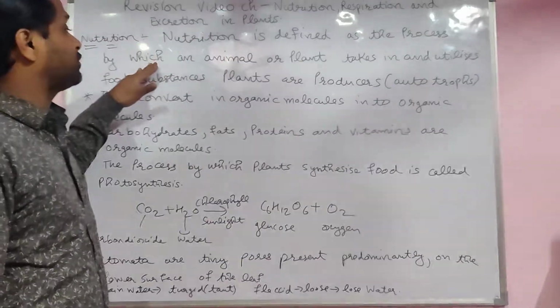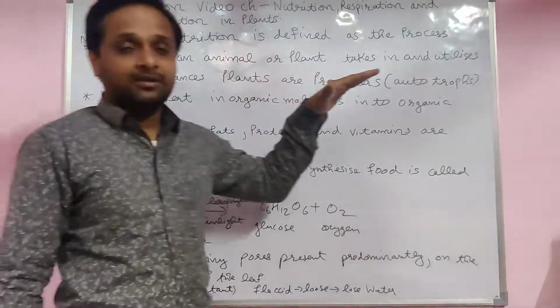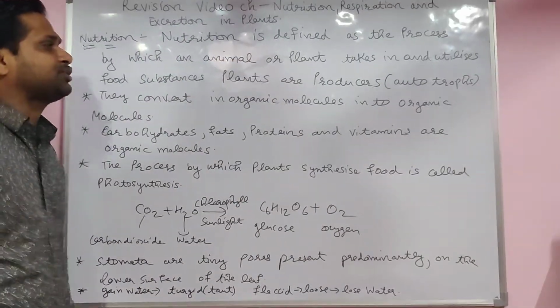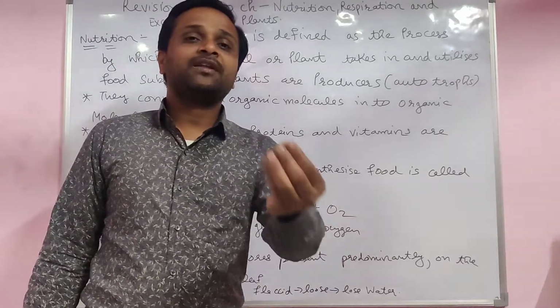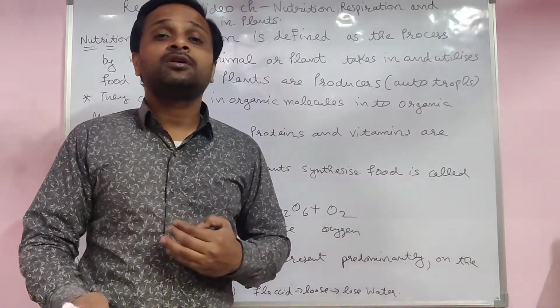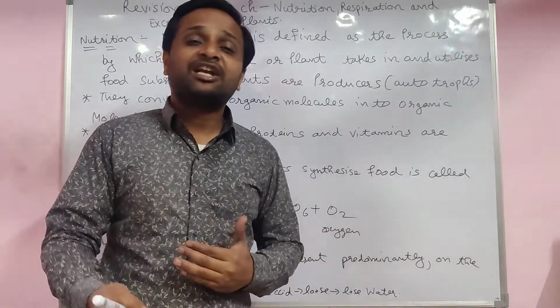Nutrition is defined as the process by which animals or plants take in and utilize the food substances. Yes, for example, plants take the food and utilize the food for their work, for extra activities.